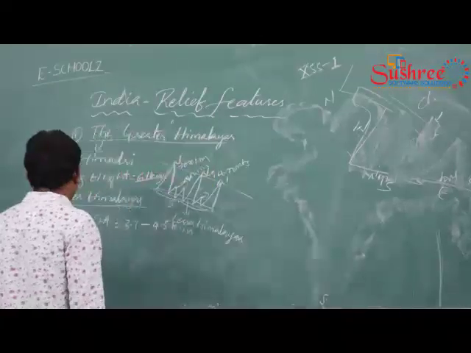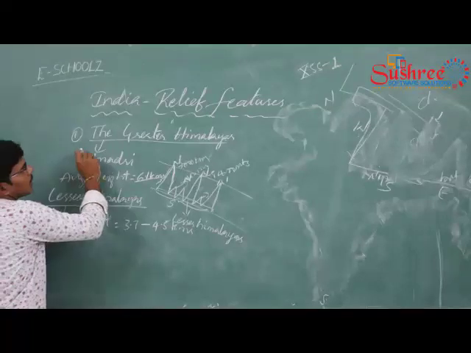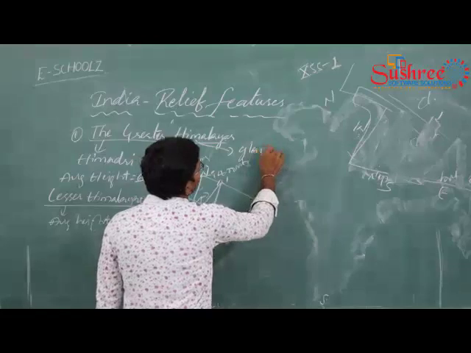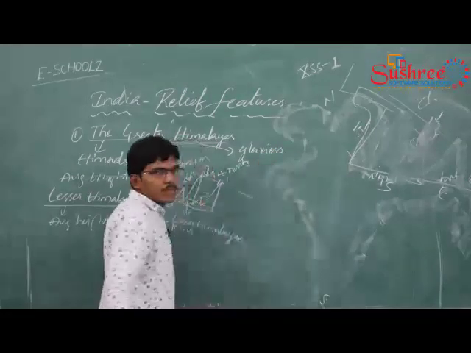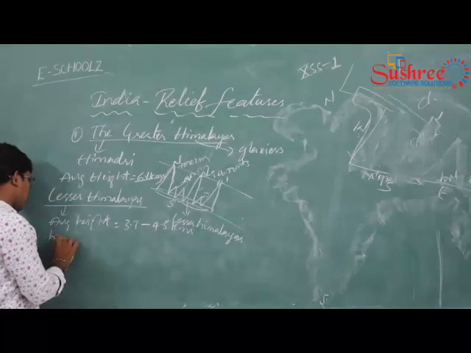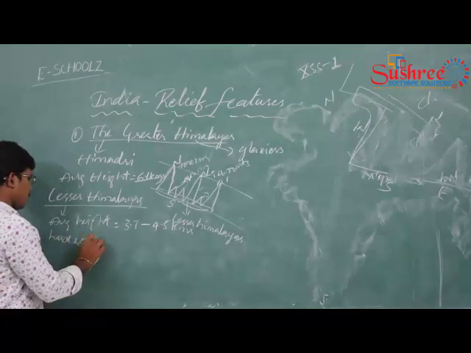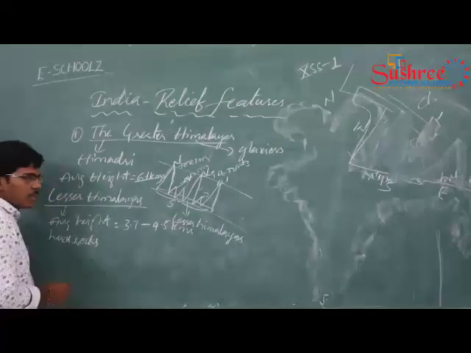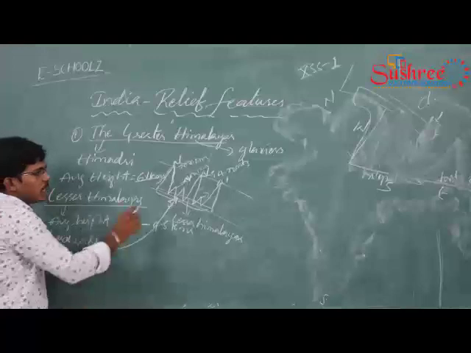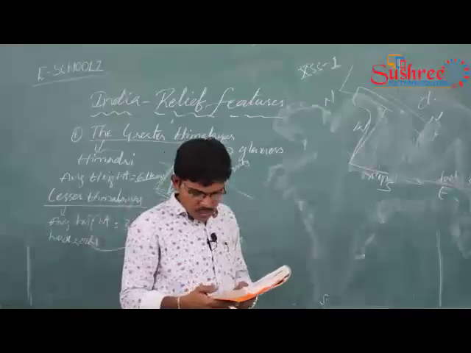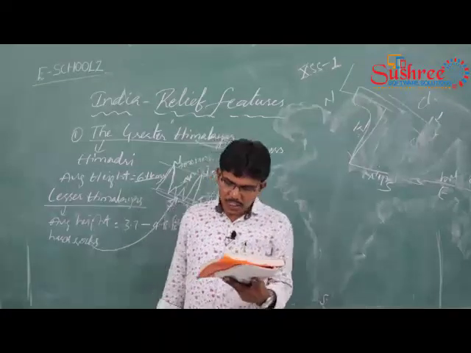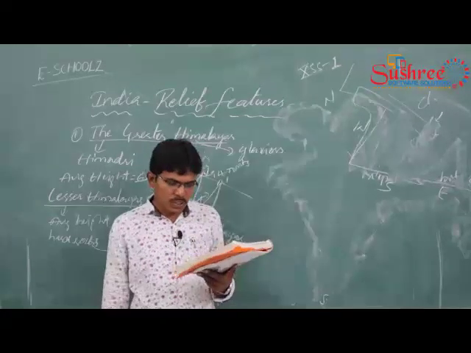So see here, these Greater Himalayas are composed of glaciers. These are composed of hard rocks, because these are at the southern part of the Himalayas. Not only that, the Lesser Himalayan ranges consist of famous valleys: Kashmir Valley, Kangra, Kulu in Himachal Pradesh.